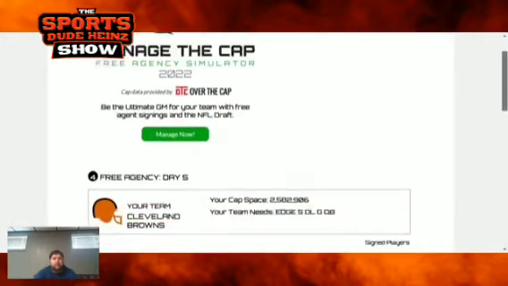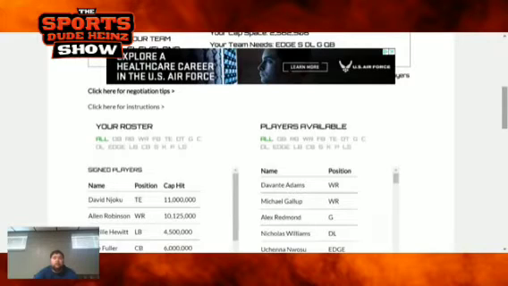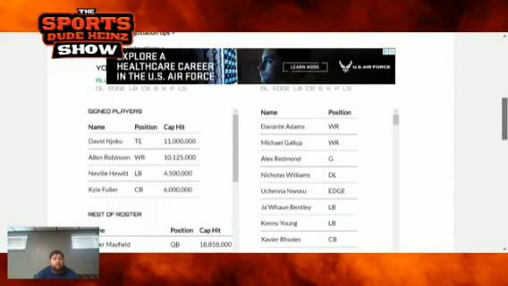So I feel like the Browns, I know we cut Jarvis Landry. Actually, really we could trade Jarvis Landry. It's basically the same thing. There's lots of talk about him being traded. I think they're going to probably trade him before they would even consider cutting him, but they would get something instead of nothing there. So we're able to franchise tag David Njoku, sign Allen Robinson, sign Neville Hewitt, and Kyle Fuller.